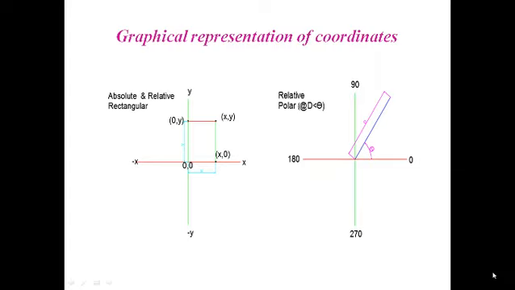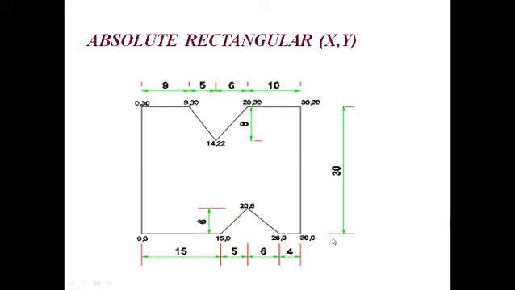For absolute and relative we use the x and y axes, whereas for relative polar we use the angular axis, that is 0, 90, 180, 270, taken in the anti-clockwise direction. If you see the graph here, it is going in the anti-clockwise direction. We have a small example here.